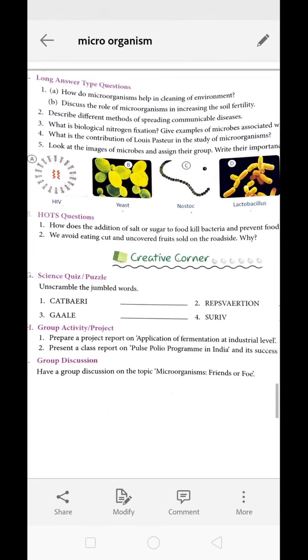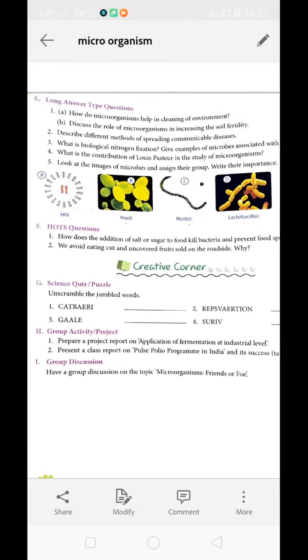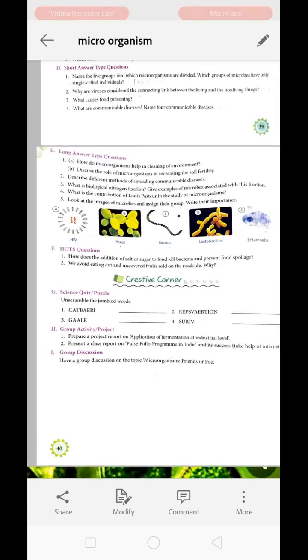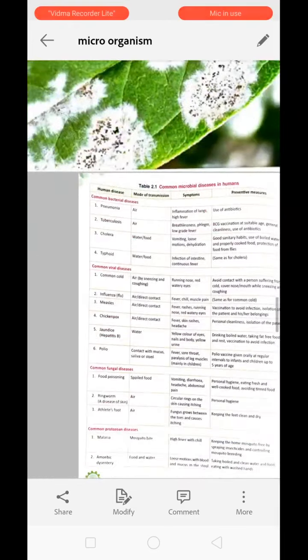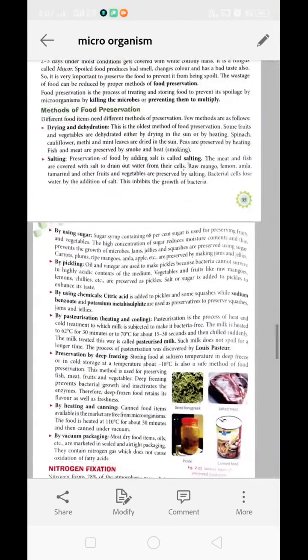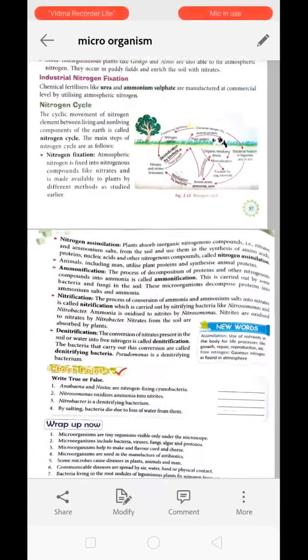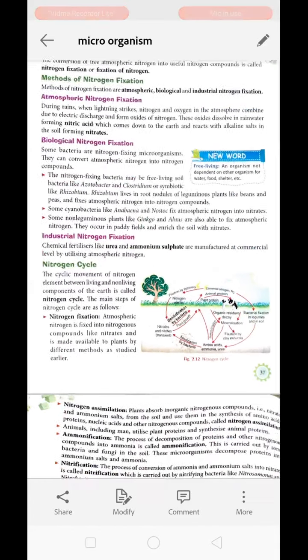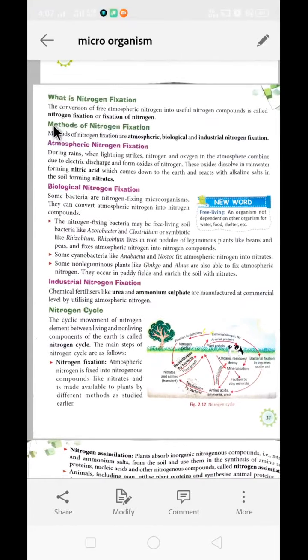Okay, now third question, what is biological nitrogen fixation? Give example of microbe associated with this. Okay, nitrogen fixation, you have to go over here in page number 37, biological nitrogen fixation.